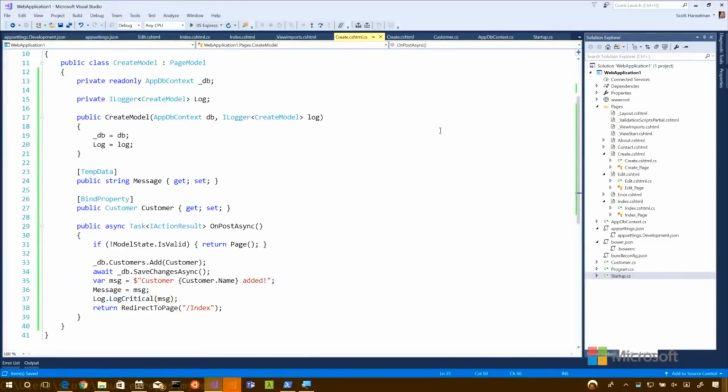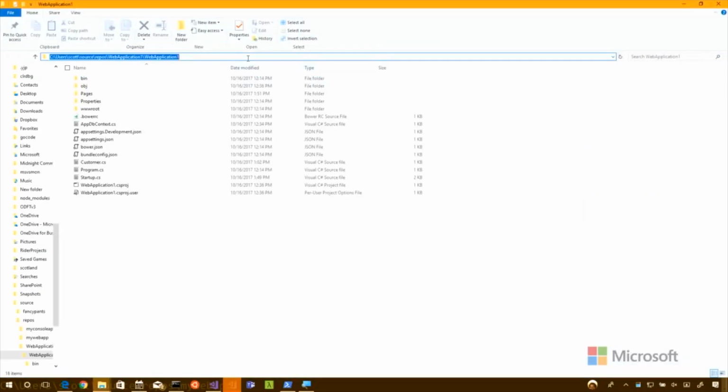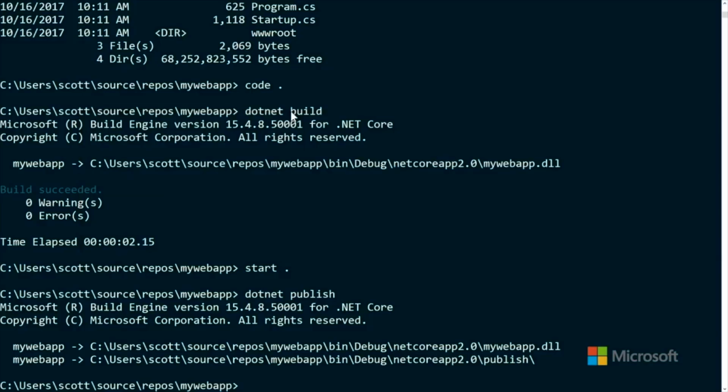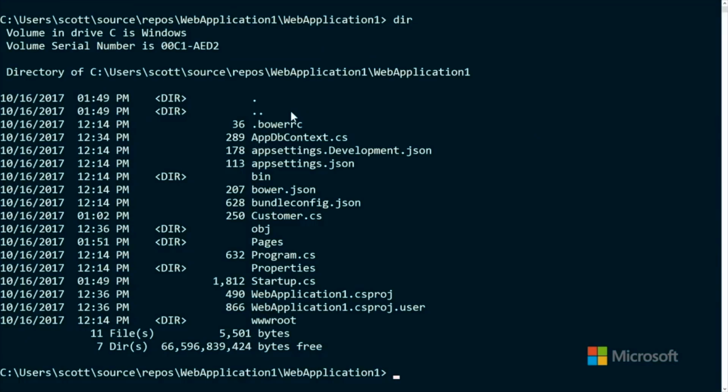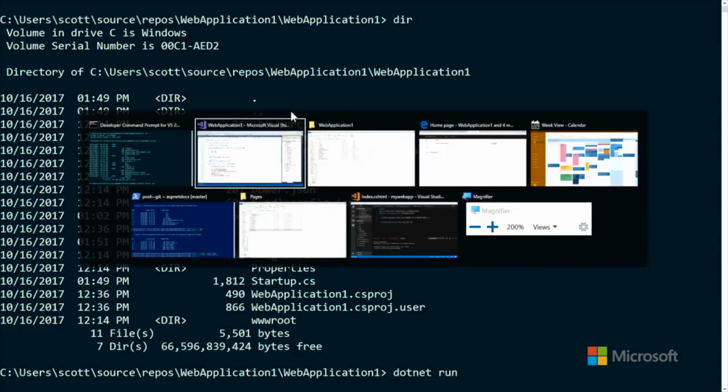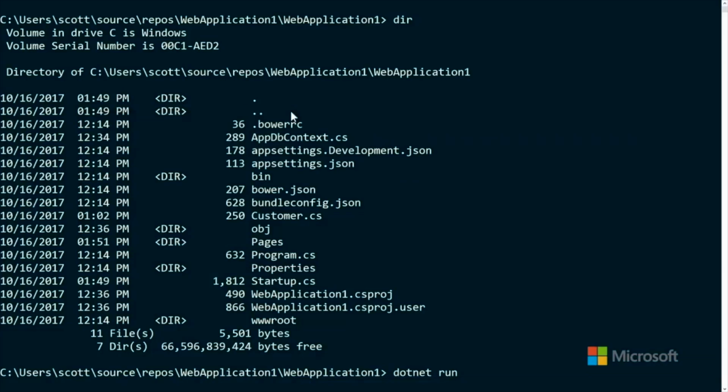So if I am a web application, and where is my web application? It is down here. So let's go over to that location, and I'll try dotnet run from the command line. This is a good reminder that you can do these things in Visual Studio, or you can jump back out into the command line. That's cool too.